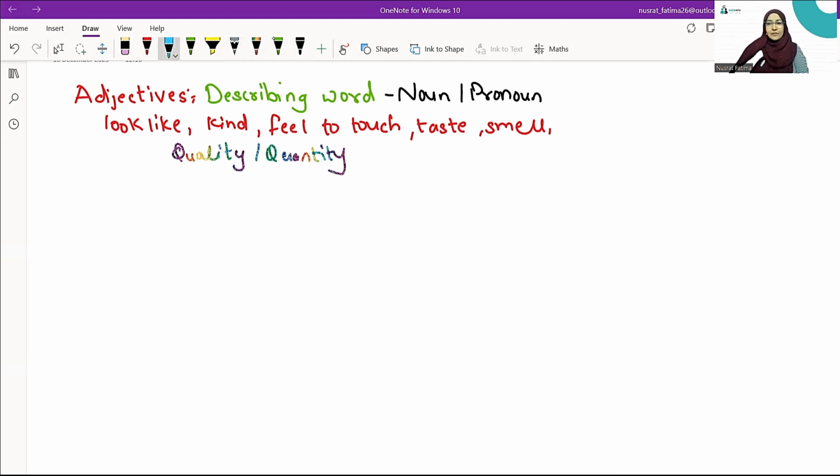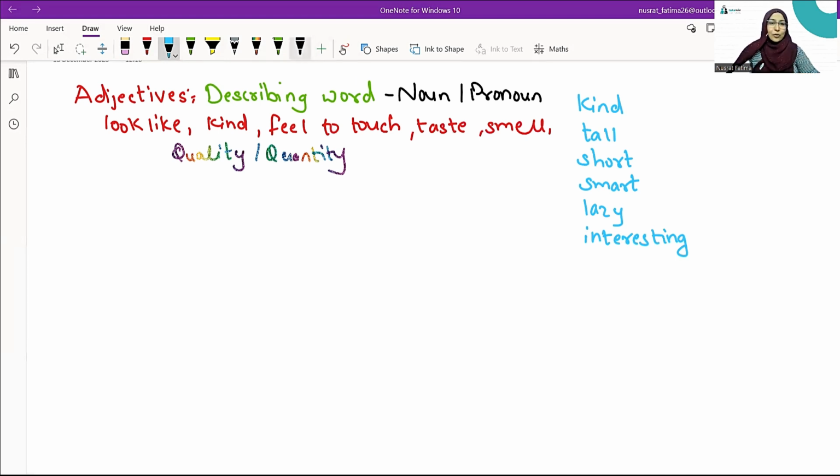Let's describe ourselves. How will you describe you? Are you kind? Are you tall? Are you short? Are you smart? Are you lazy? Are you an interesting person? Yes, interesting is also an adjective you can describe yourself with. So all these words, kind, tall, short, smart, lazy, interesting, are describing words that describe you. After understanding adjectives through this session, you can pick out some adjectives and describe yourself. It will be a good assessment for yourself.